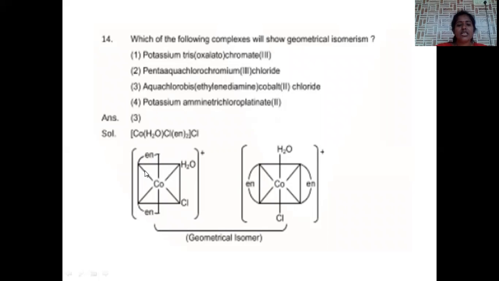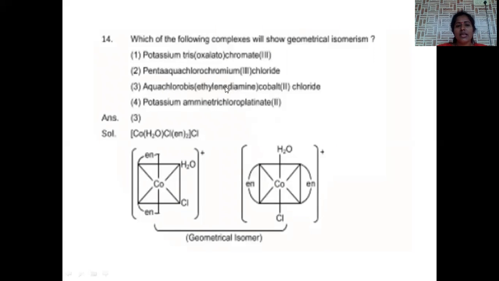In case of such chelating compounds, if two chelating functional groups are on the same side, it is called cis isomer. If two chelating rings are on the opposite side, this is called a trans isomer. So this is the best example for geometrical isomerism. Restricted rotation cis trans isomerism is called geometrical. That's the reason why here ethylene diamine, En stands for ethylene diamine. It is the bidentate ligand.